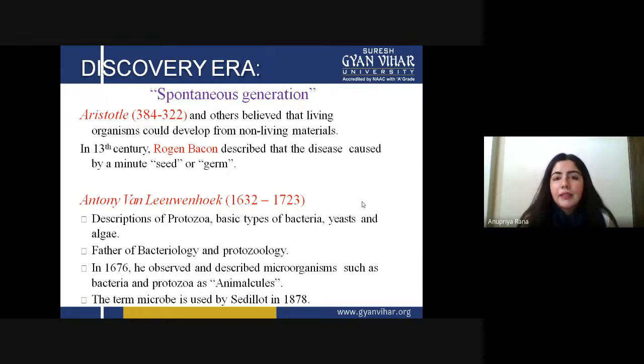He gave the description of protozoa, basic types of bacteria, yeast, and algae. These are very broad spectra of microbiology, and he discovered them. So for this major and huge discovery, we call him the father of bacteriology and protozoology.